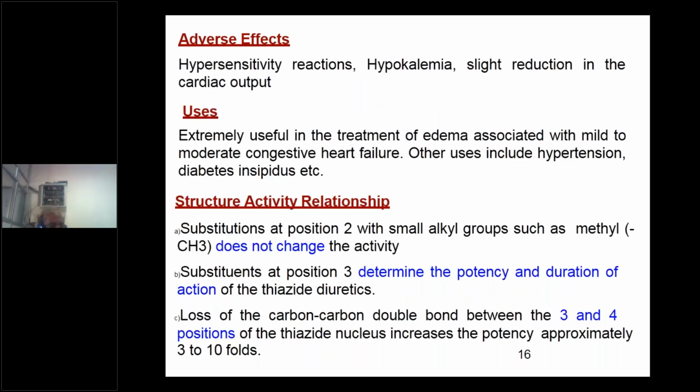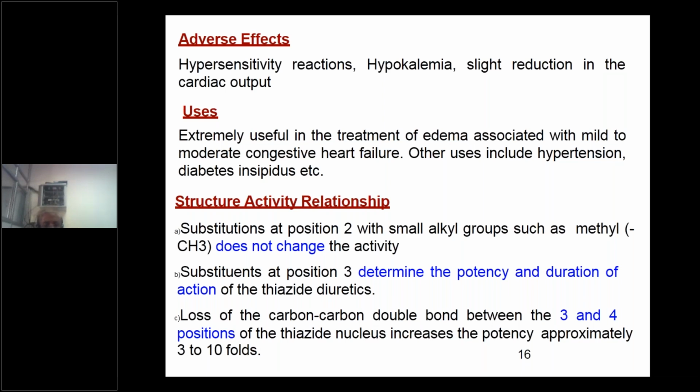And like other compounds, they have some side effects like hypersensitivity reactions, hypokalemia, that is decreased level of potassium, meaning more removal of potassium ions, and slight reduction in the cardiac output. Uses: they are extremely useful in the treatment of edema, that is, edema associated with mild to moderate congestive heart failure. Other uses include hypertension, diabetes insipidus, etc.